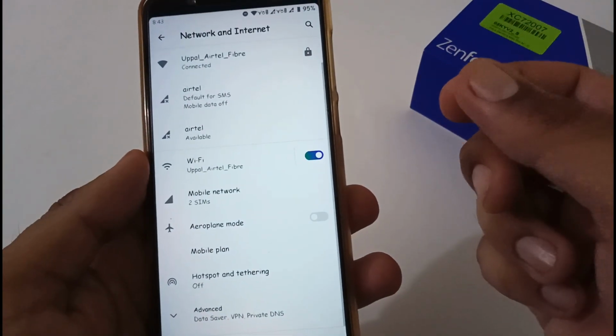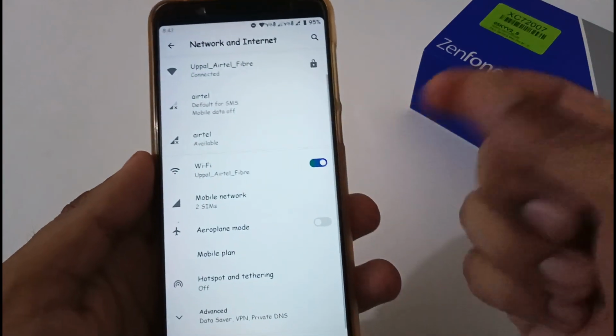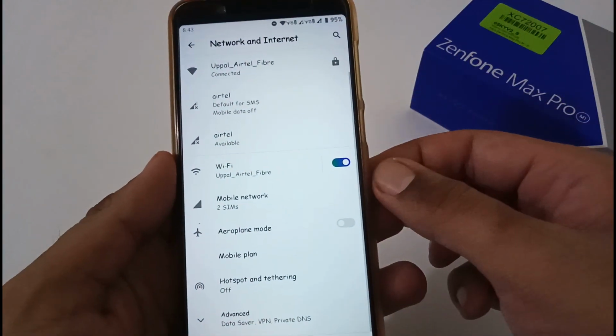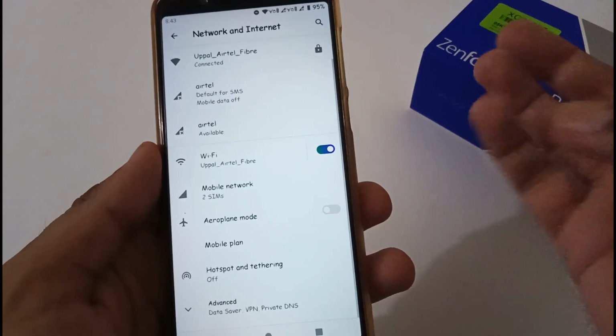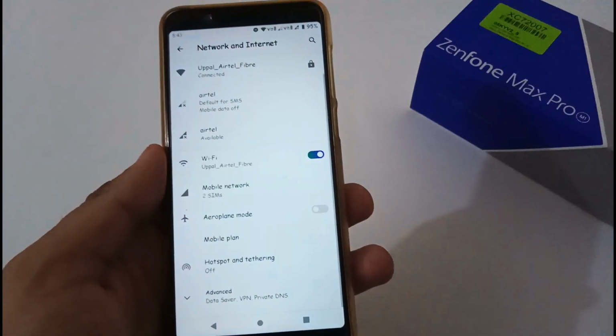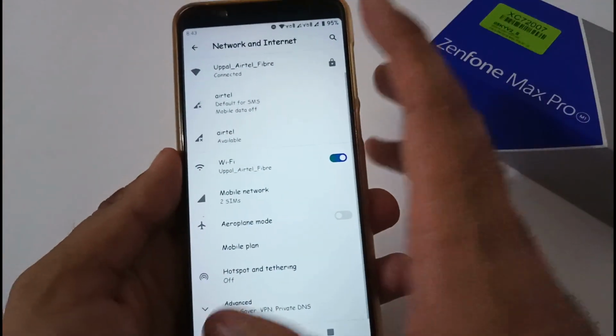So not sure whether it is a problem at my end, but again, if you are facing it, then you can also provide us your valuable feedback for the same. Apart from this, native video calling and call recorder, both options are not available. And apart from this, Wi-Fi connectivity, mobile internet, SMS or calls, all are working absolutely fine without any glitch, not even a minor one, and so on.